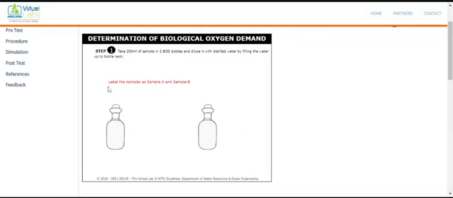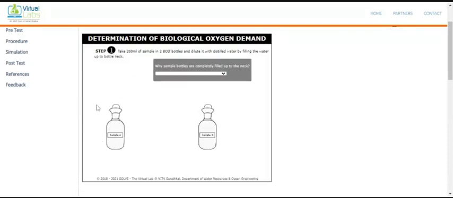Now you have to label the first bottle sample A, the second one sample B. Okay, we take sample A for the initial DO, which means we measure the DO present here, and this bottle, sample B, we will keep in the incubator.